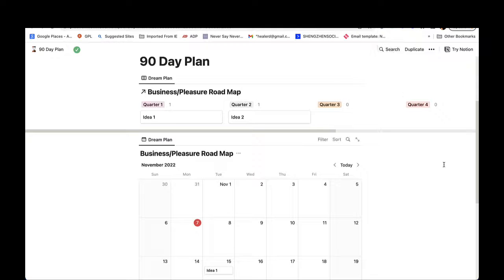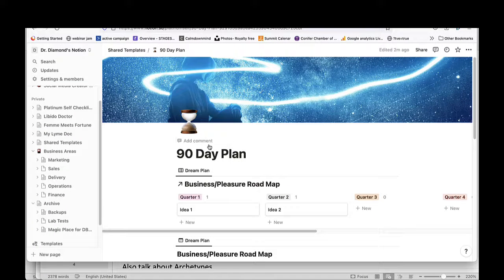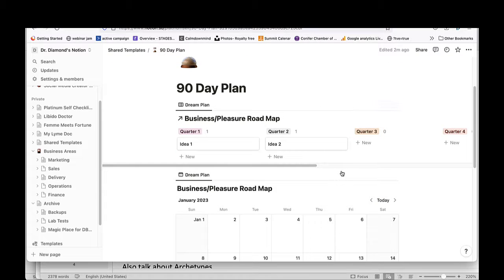Okay, everybody, I want to show you how you use this 90-day business plan in Notion. So in order to schedule your work out in a super easy way, go to the link I provided. Make sure you hit this duplicate button here. When you hit this duplicate button, this plan will turn out to look like this. That will allow you to actually edit it. So make sure you duplicate it.